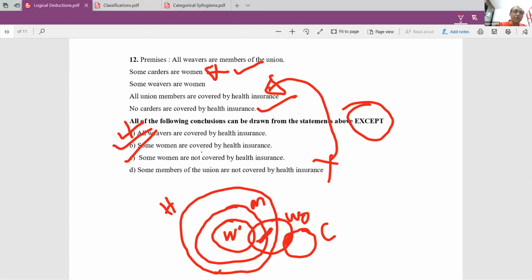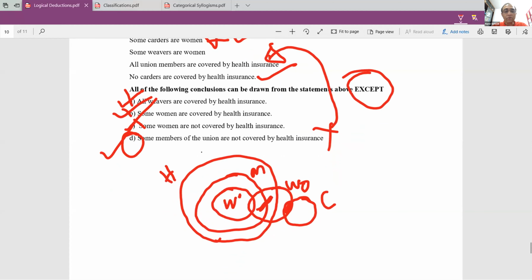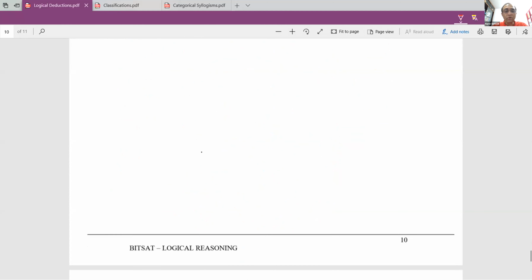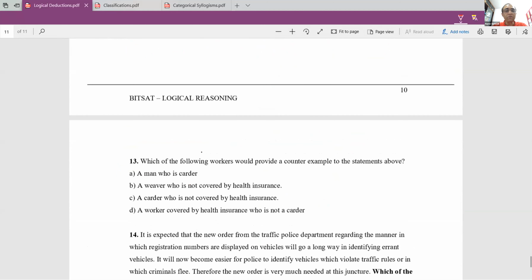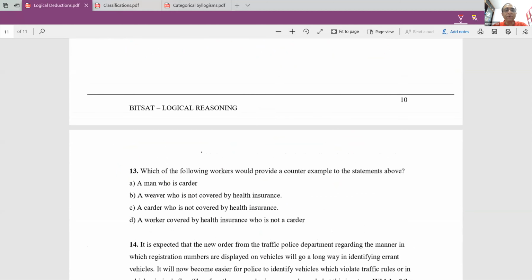It is not A, it is not B, it is not C. Answer is D. So D is the right answer. I hope all of you have got it right. Let's go on to the next question. The next question also is based on this. Which of the following workers would provide a counter example to the statements above? Please try to answer that question.